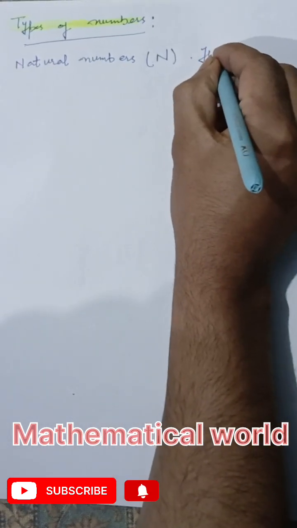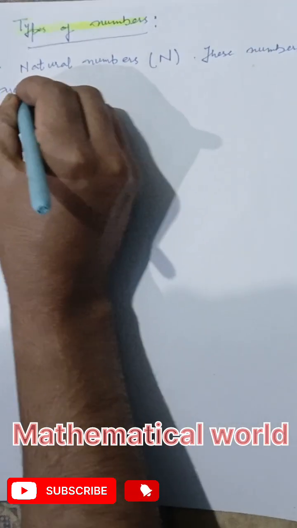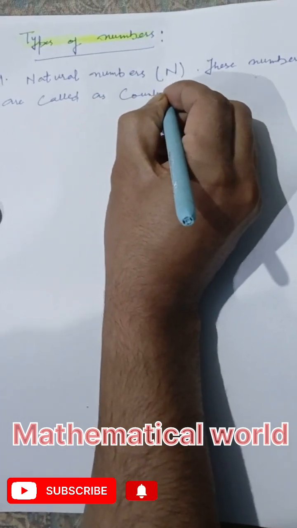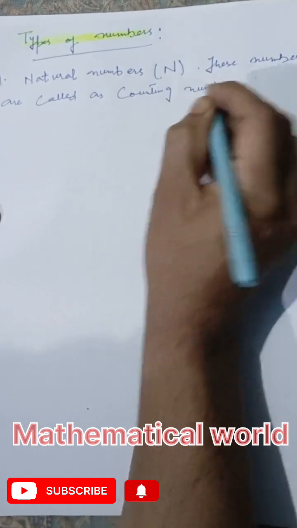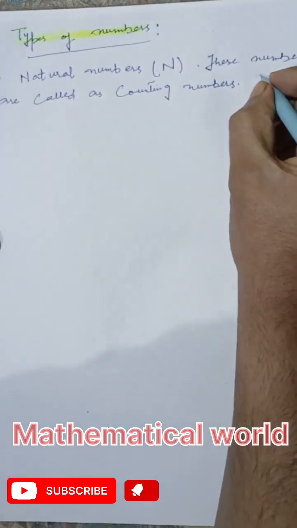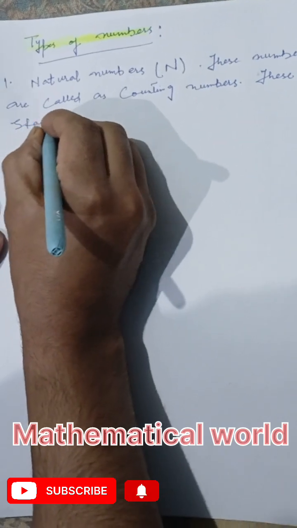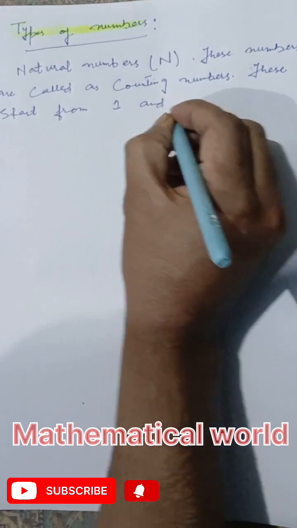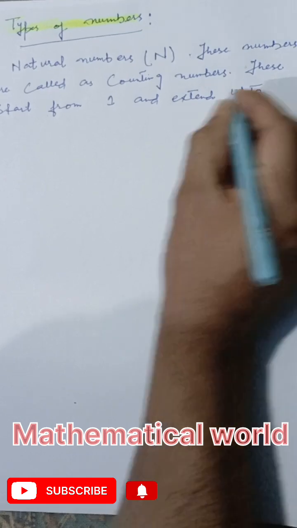First of all, the first number system is the natural numbers, represented by the letter N. These numbers are called counting numbers. Why are these called counting numbers? Because they start from 1 and extend up to infinity.